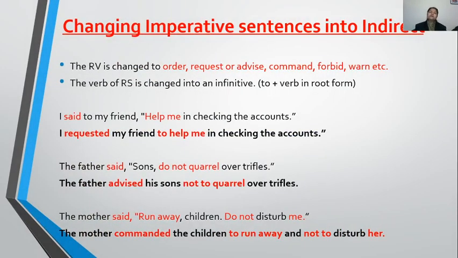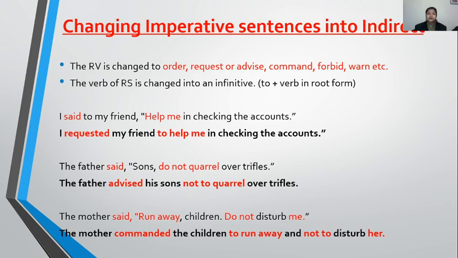Now let's come to imperative sentences. Again, we will talk about the reporting verb. The reporting verbs used in imperative sentences are order, request, advise, command, forbid, or warn. It depends on the mood of the speaker. Okay, what he senses in his sentence. According to that, we choose any one of them. Second thing, as a connector, we use to, to.